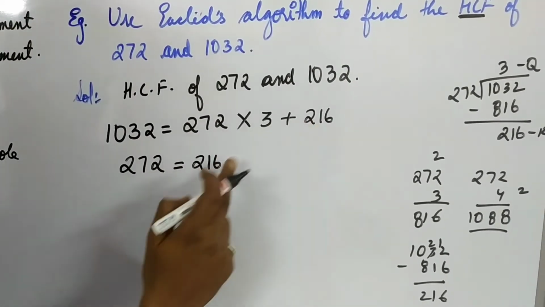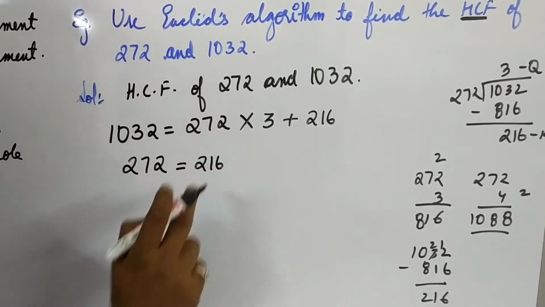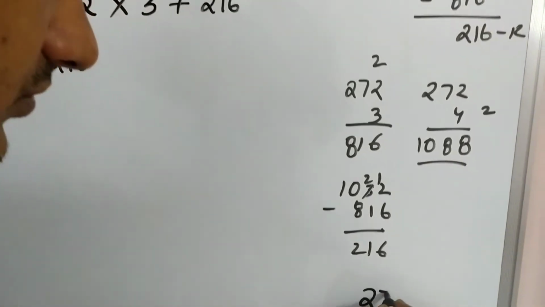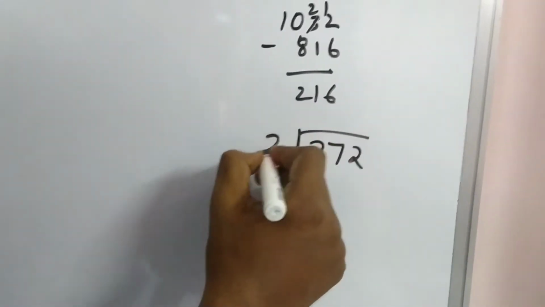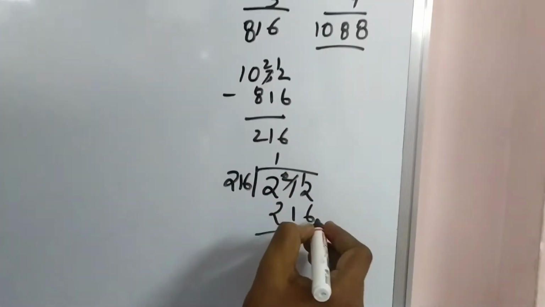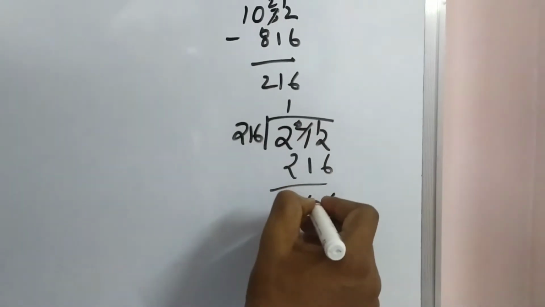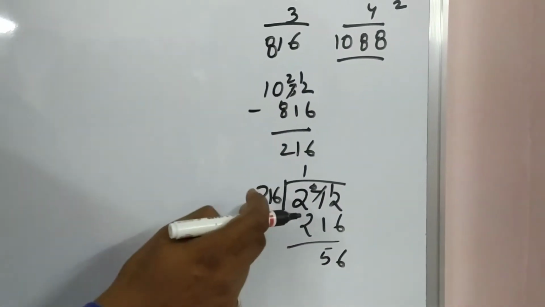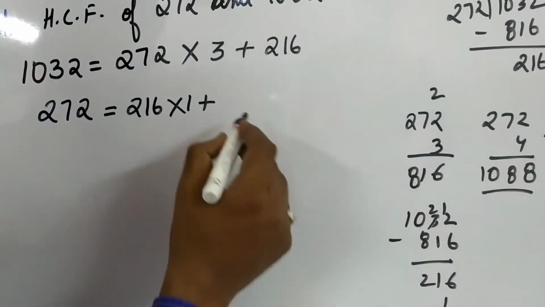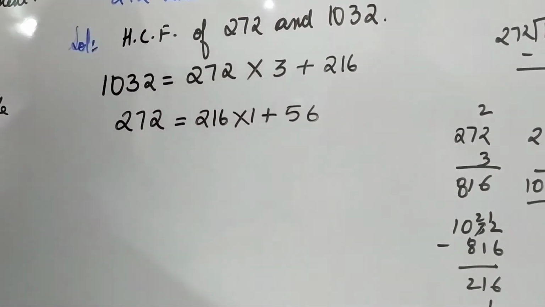The remainder 216 in the second step will become B. Now divide 272 by 216. 1s are 216. 12 minus 6, 6. 6 minus 1 is 5. So 216 you multiplied by 1. So the remainder is 56.